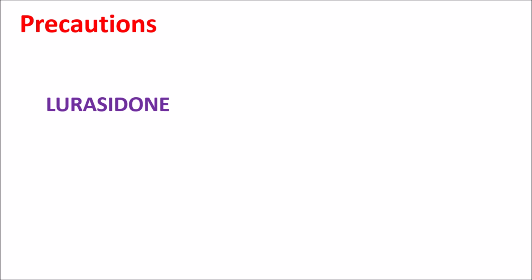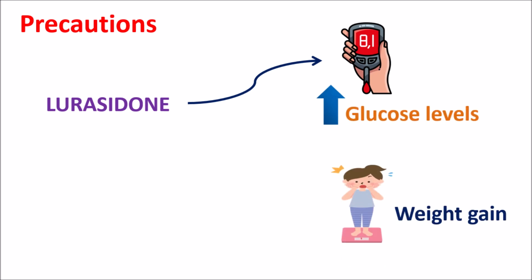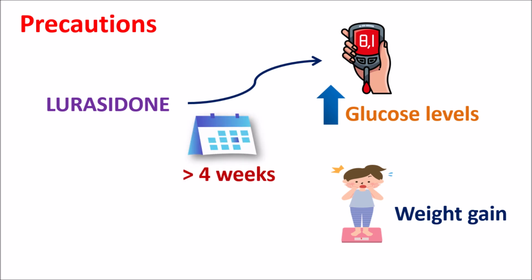Even though this medication causes less metabolic changes, with long-term use of lurasidone we can observe a slight increase in the glucose levels. Sometimes we can also observe increased weight gain. But all these side effects produced by lurasidone are somewhat less compared with other atypical antipsychotics. And these symptoms may be observed after 4 weeks of treatment with lurasidone. Still, they are somewhat less compared with other atypical antipsychotics.